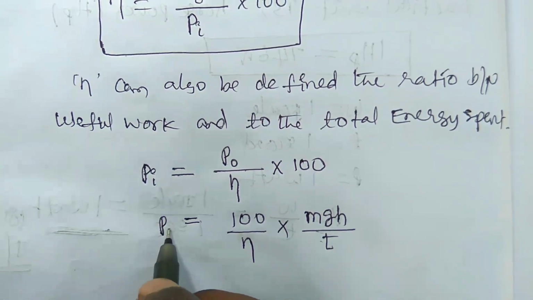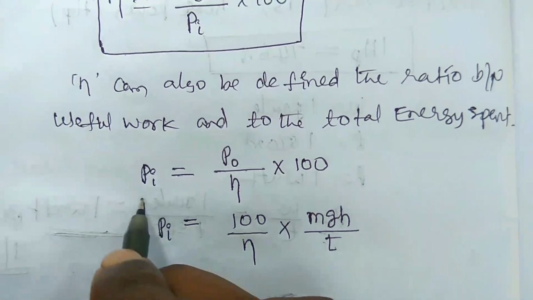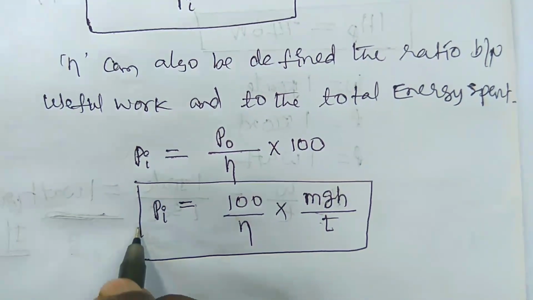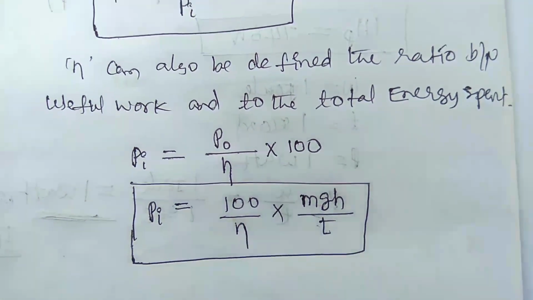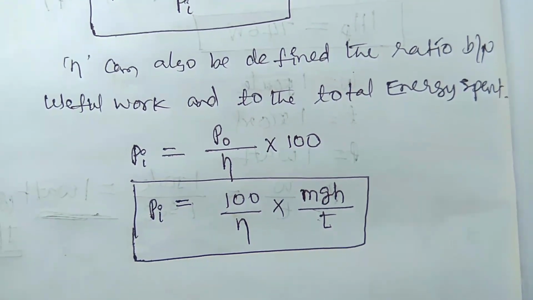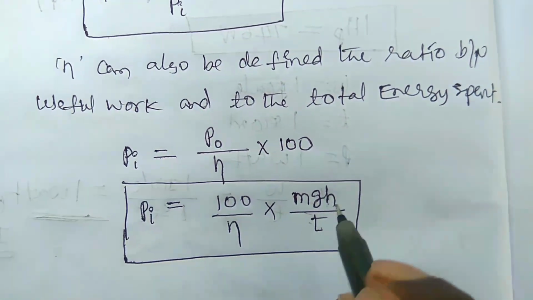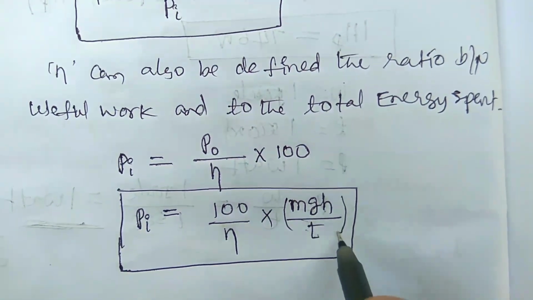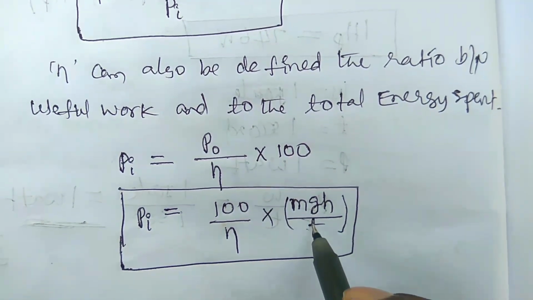So this is the input power of the object, equal to 100 by eta into P output, which is mgh by t. It is nothing but W by t, where W is the work done.